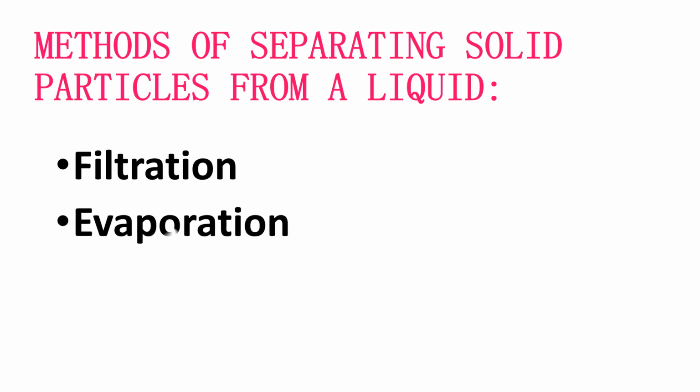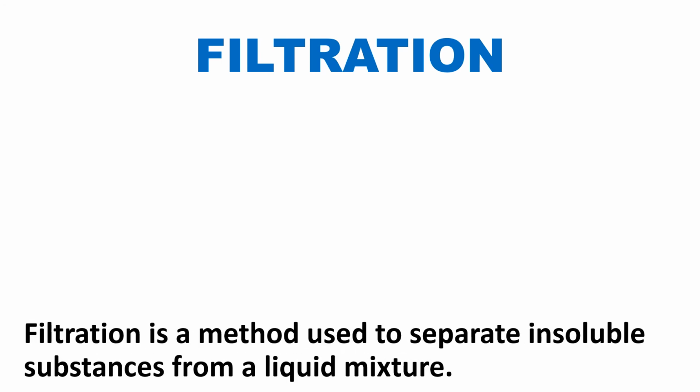We can also separate the solid particles that are mixed in a liquid by filtration and evaporation methods. Let us learn about them. Filtration. Filtration is a method used to separate insoluble substances from a liquid mixture.